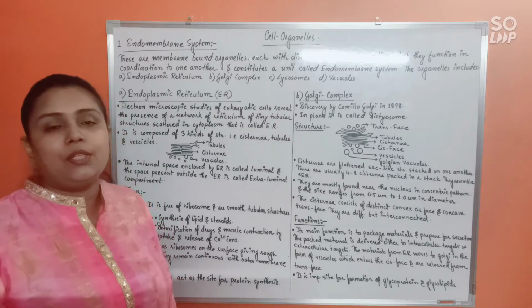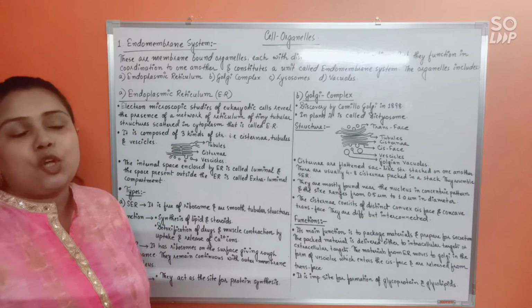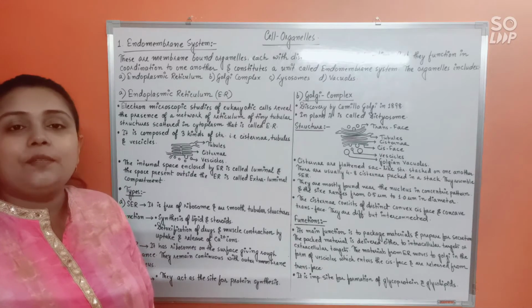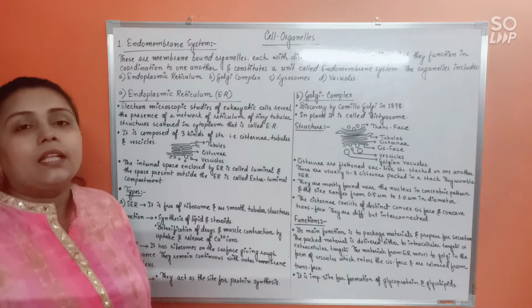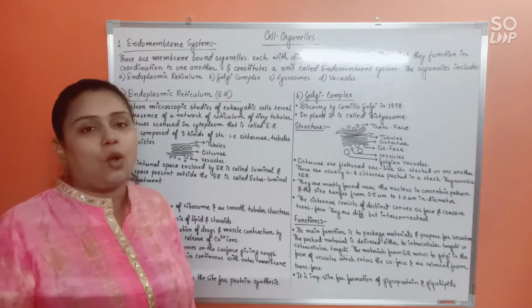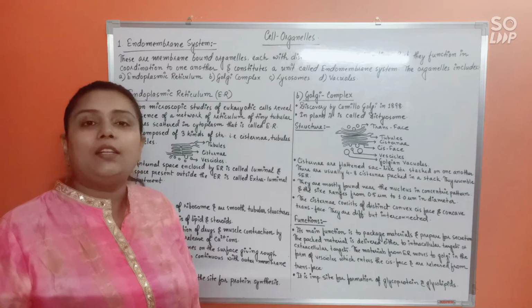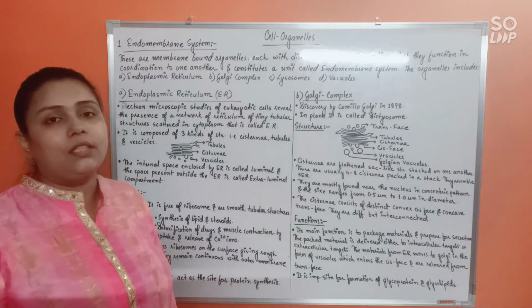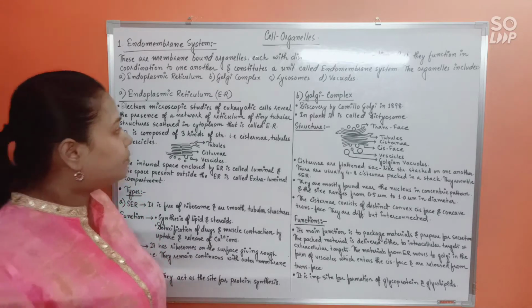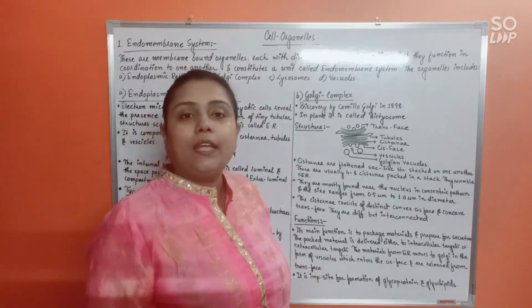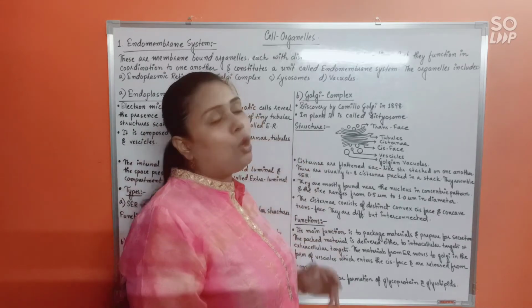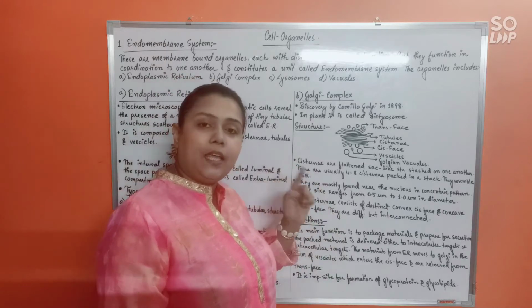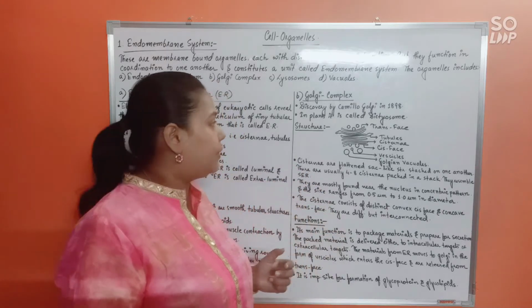Likewise, certain eukaryotic cells like the mature mammalian RBC, and mature sieve tube cells, would also not possess any cell organelles as such. Alright, understood this much? Fine. So now let us move on to the next cell organelle, that is the Golgi complex. The discovery of the Golgi complex was made by Camillo Golgi in 1898. Hence, the name is Golgi complex, after its discoverer.